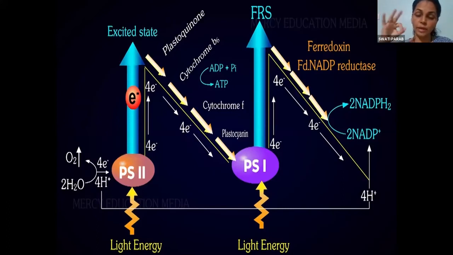Due to this, what are the three things which are released? Protons, electrons, and oxygen. Due to this, protons, electrons, and oxygen atom are released.